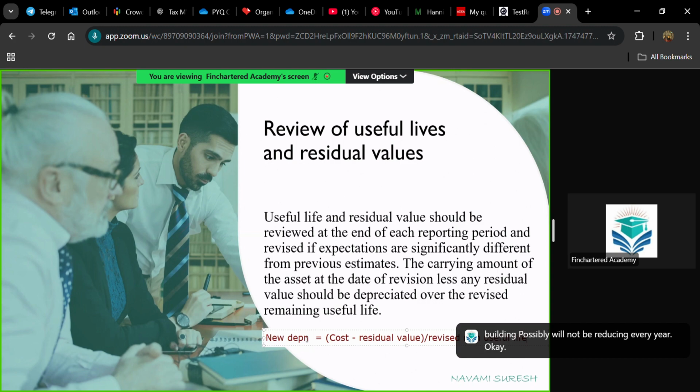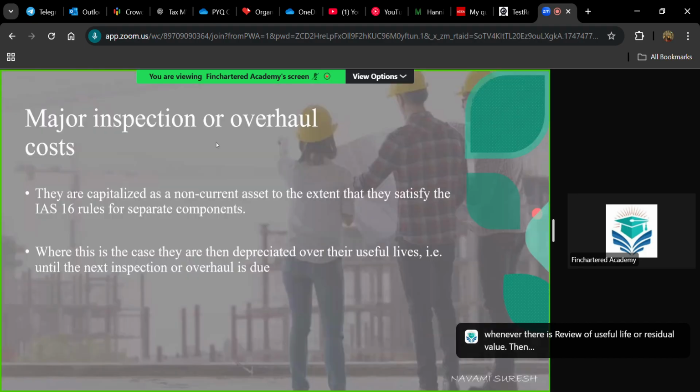So we have to calculate new depreciation whenever there is a review of useful life or residual value. Then we have one new concept called overhaul. Overhaul expense is actually a major inspection happening in a company, but we are considering it as part of a tangible non-current asset. It is not an item of non-current asset itself, but we consider it as part of a non-current asset, because with this overhaul expenditure, you are expecting the value of your assets to increase.